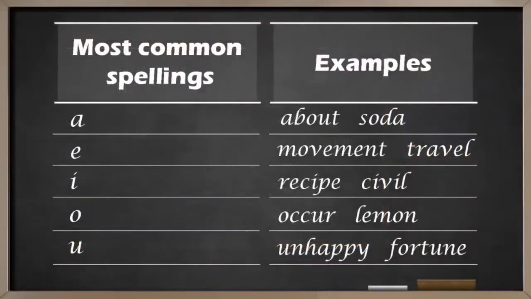A: about, soda. E: movement, travel. I: recipe, civil. O: occur, lemon. U: unhappy, fortune.